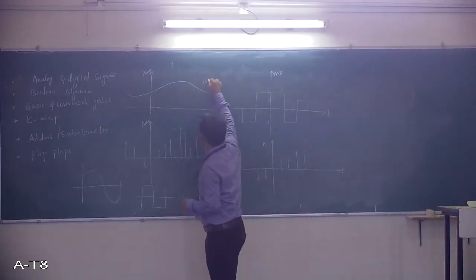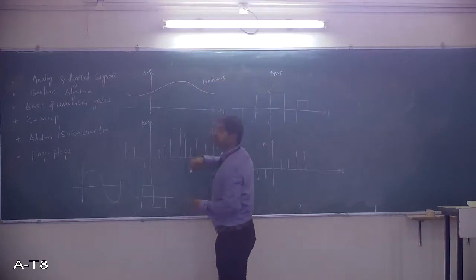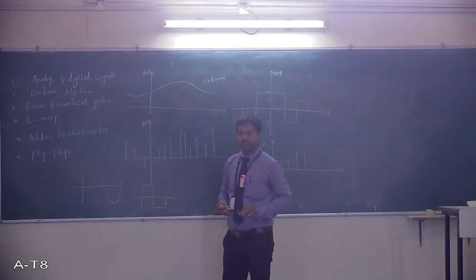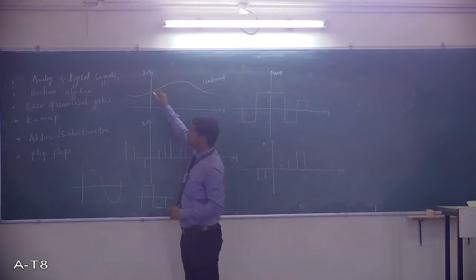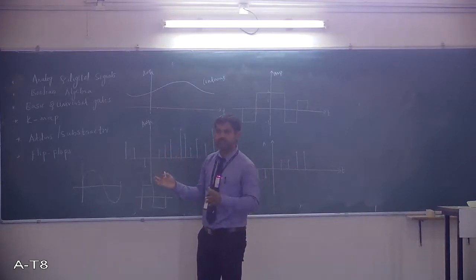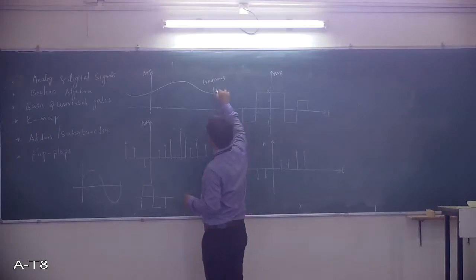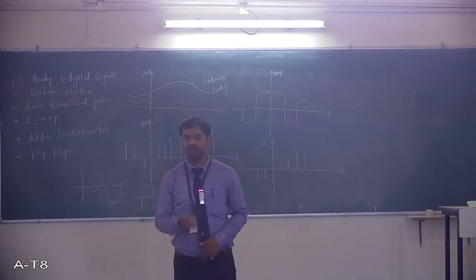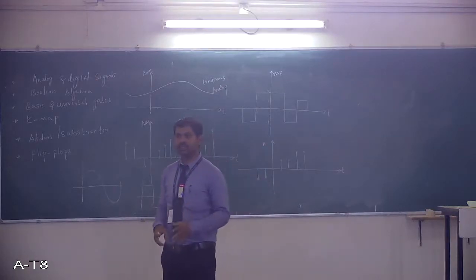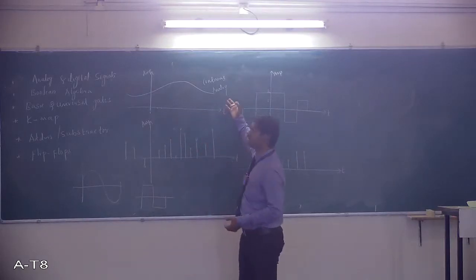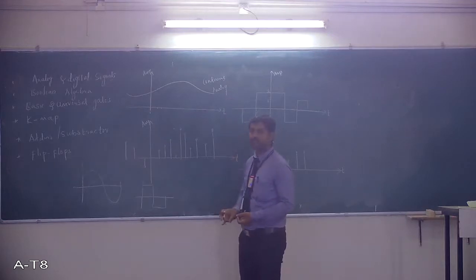It is continuous because along the x-axis, for every interval of time, there is a signal. And again this is analog because there are infinite amplitude levels. If you take some interval, there are so many values for every instant. So it is a continuous analog signal. This is one type of signal. For every piece of information we need to represent it with the help of some signal, analog or digital, continuous or discrete.